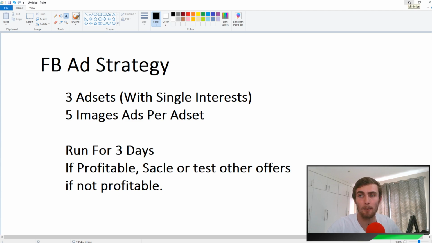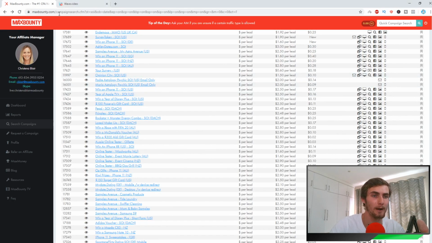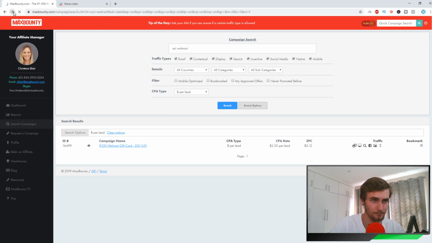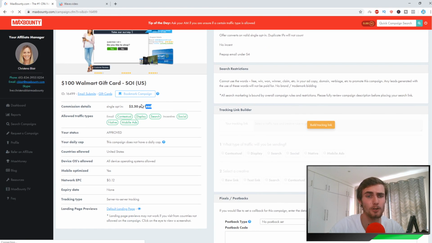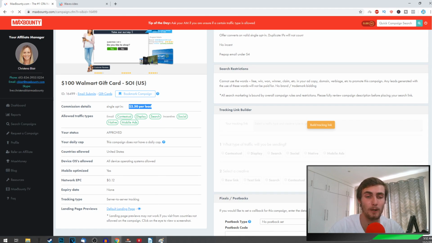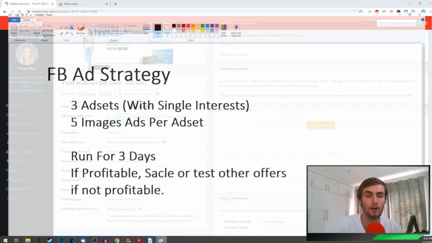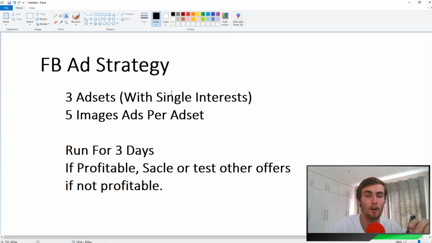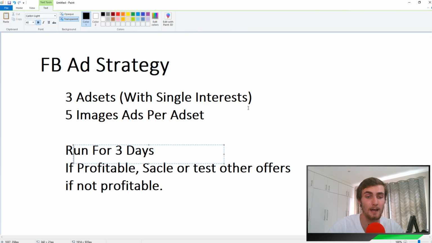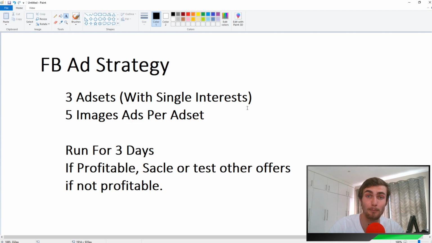And what you can more or less pay for these ads, if you go back to the actual offer. So I'm going to go to the Walmart gift card one again, and you can see they are paying me $2.50 per lead. So what you can do for this Facebook ad offer is you can go to Facebook and pay $2.50 per day and run it for 3 days, so that you need one sale, just one person to click, and you're going to get between about 800 and 1,500 people viewing that ad. You just need one person to make your money back.